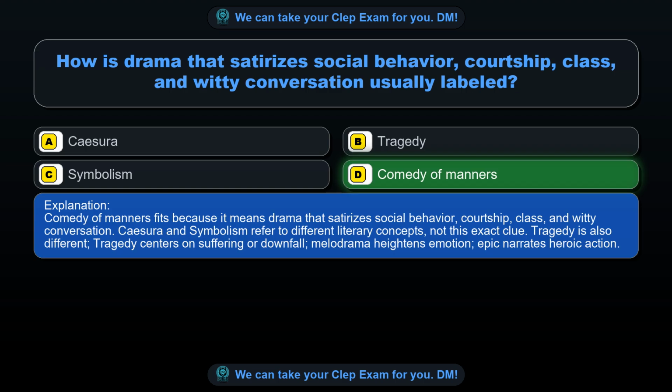Comedy of manners fits because it means drama that satirizes social behavior, courtship, class, and witty conversation. Caesura and symbolism refer to different literary concepts, not this exact clue. Tragedy is also different. Tragedy centers on suffering or downfall. Melodrama heightens emotion. Epic narrates heroic action.